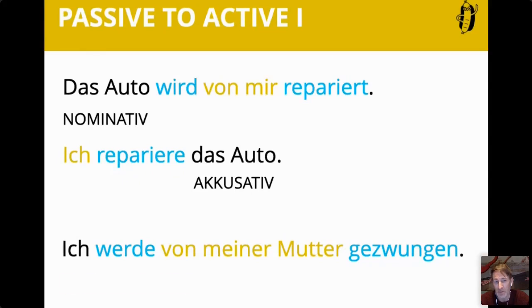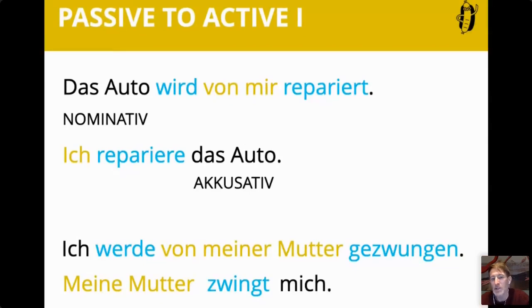Von meiner Mutter turns into meine Mutter, which is the nominative of mother. You've learned that in the first lesson. Very nice. Then the verb needs to switch to active present, zwingt. The T is the standard ending for my mother. And then, whom is she zwinging? That's the ich, which now turns into accusative. And it's very easy because it just is like mich. It's the same word, just with an in front of it. If you're being forced, you also make this noise. So this is 2 more examples, and then hopefully that gets a little bit clearer.